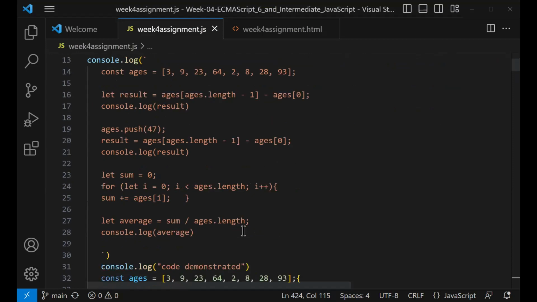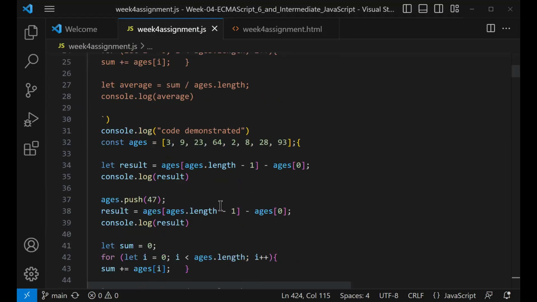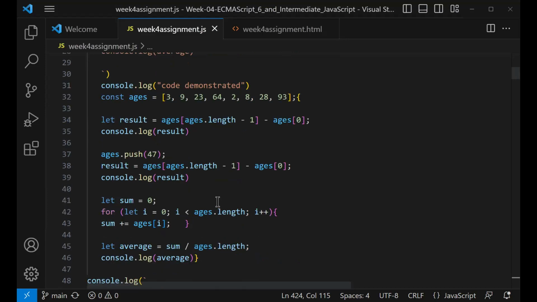And so we console.log the result again. Then we needed to get the sum, to get the average of the ages. It did that, and it did it correctly. Everything came out correctly. Unfortunately, I don't know why.